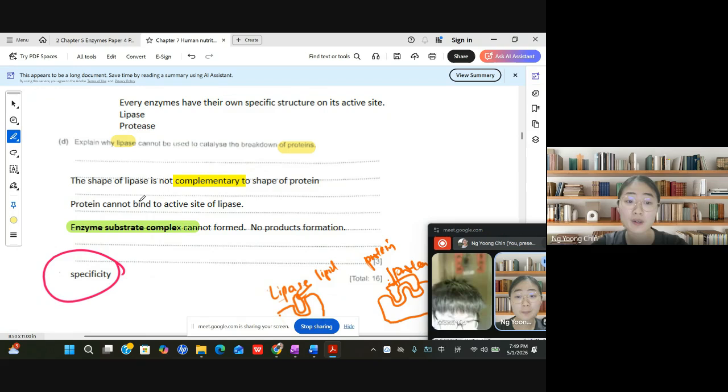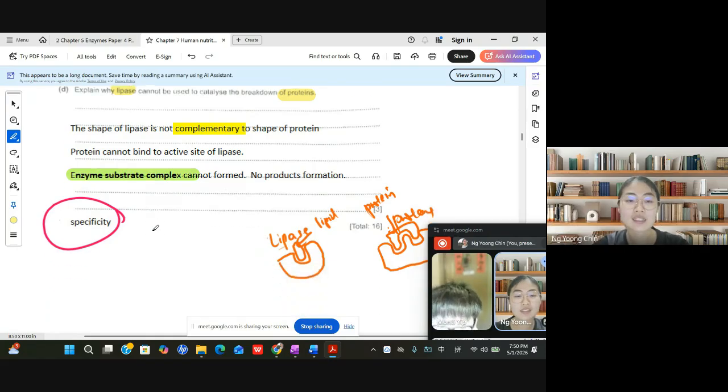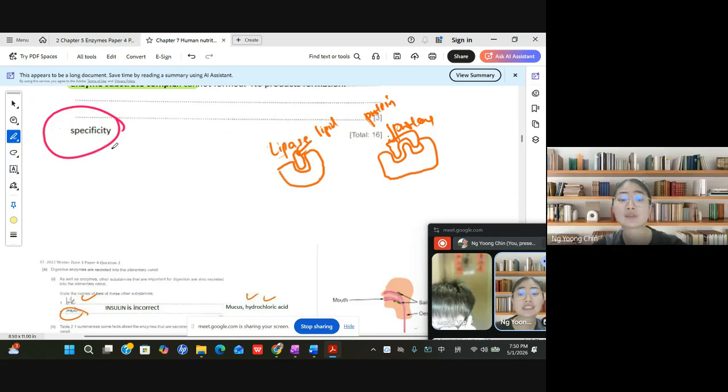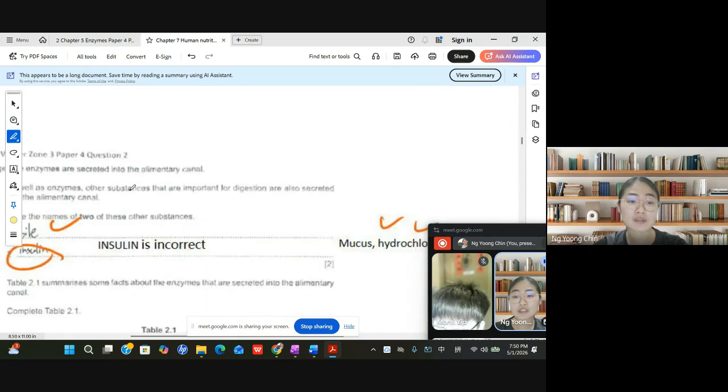So the protein is unable to bind to the active site of lipase, so it is unable to form the enzyme substrate complex. So there's no product formation. This is what we call enzyme specificity.